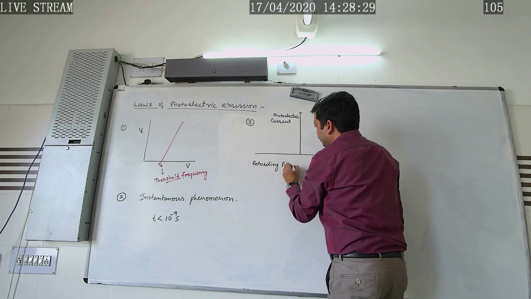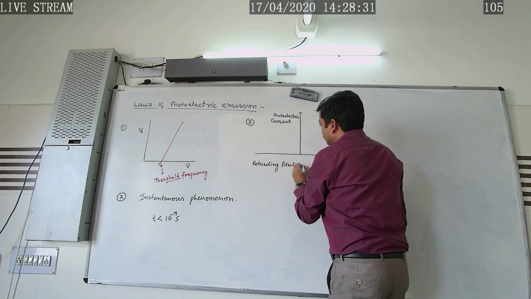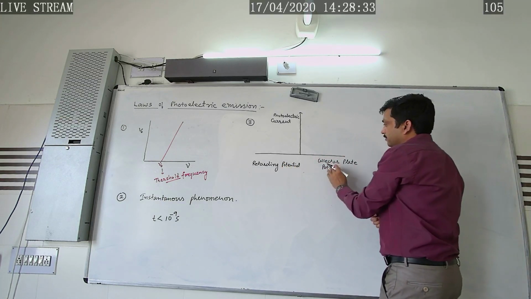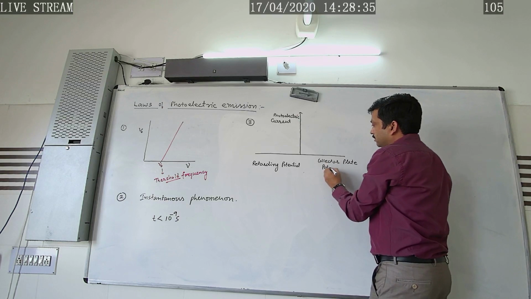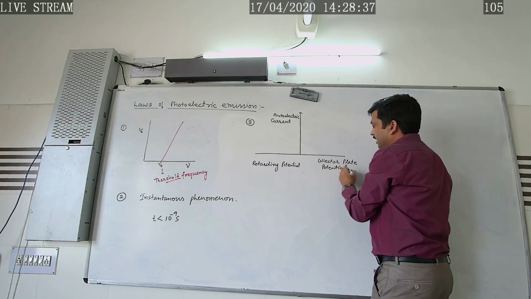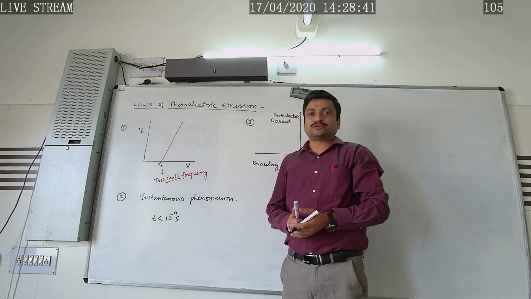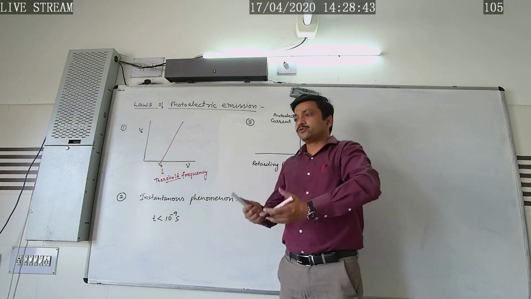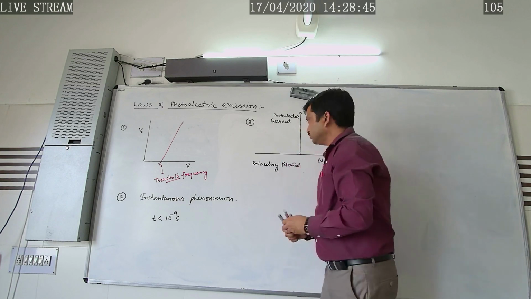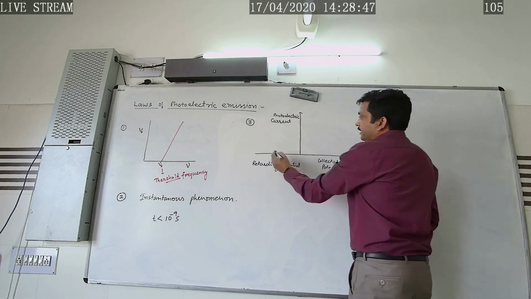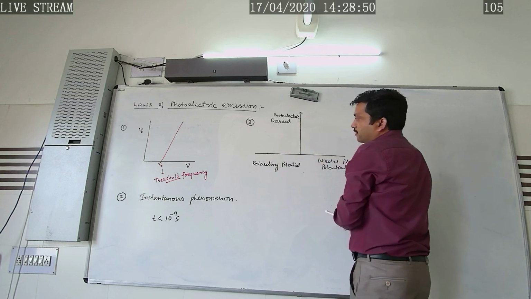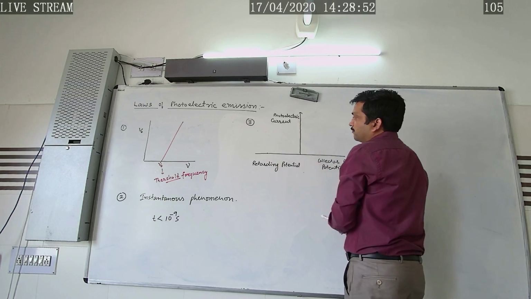What is retarding potential? That is the value of the collector potential at which the photoelectric current in the circuit becomes zero. So the kinetic energy of the emitted photoelectron only depends upon the frequency.